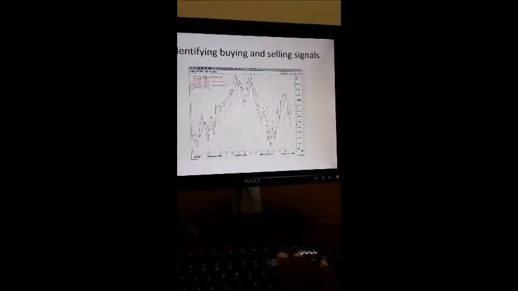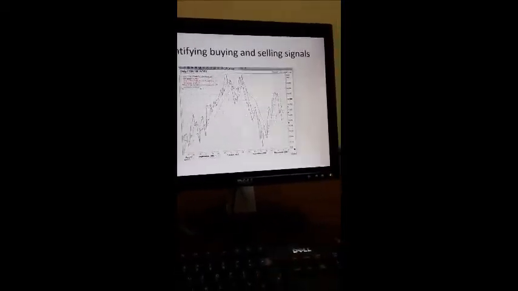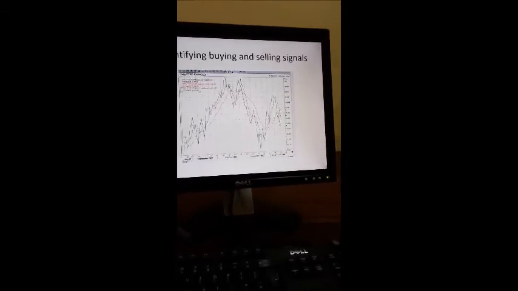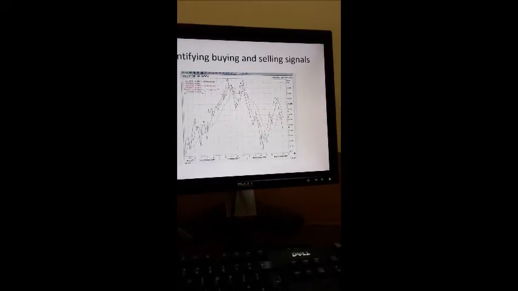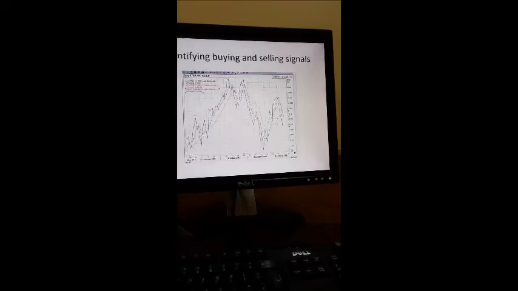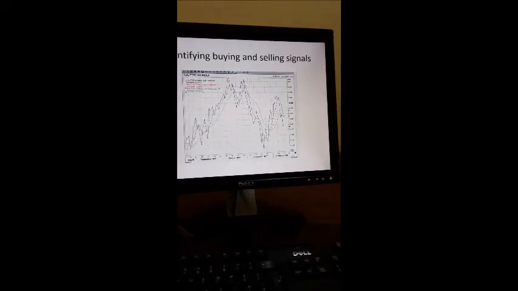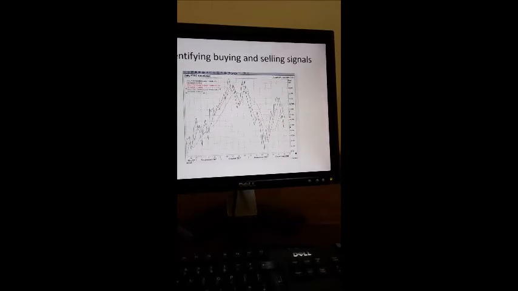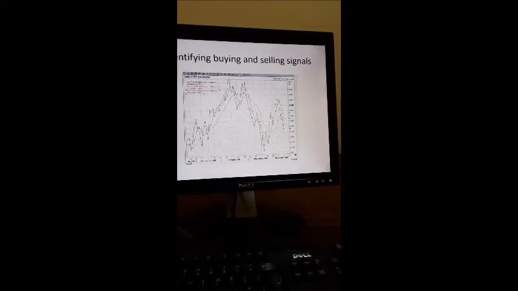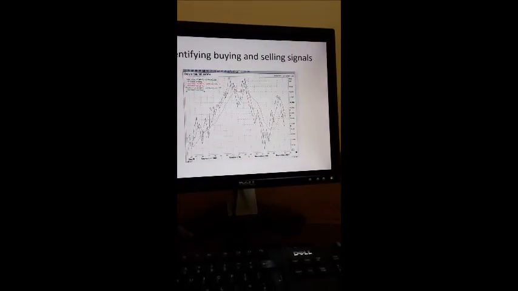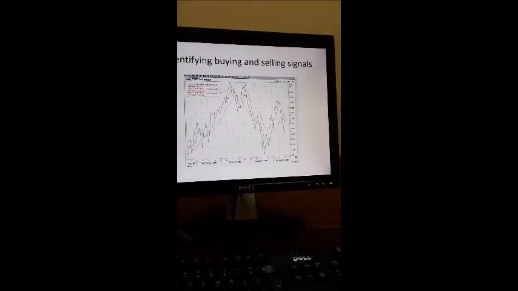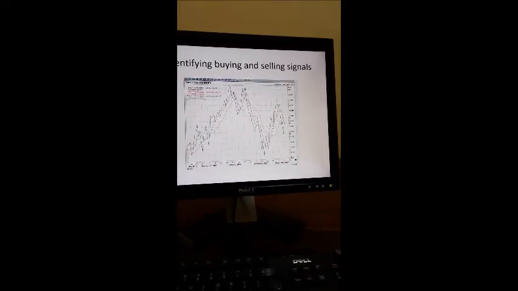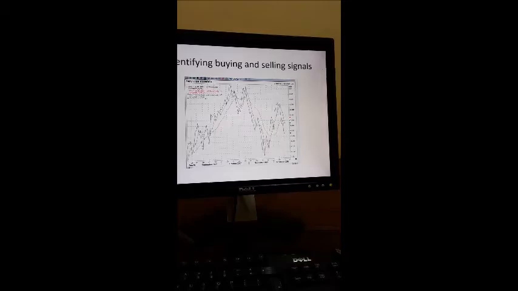Now we have a graph where you can see the moving averages plotted. One moving average has more ups and downs than the other. That is the shorter moving average. The red one is the longer moving average, and the green one is the shorter moving average.